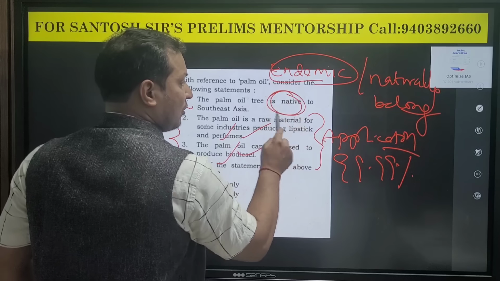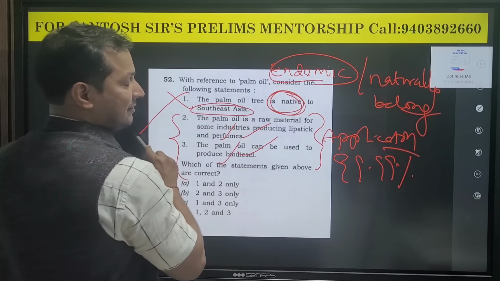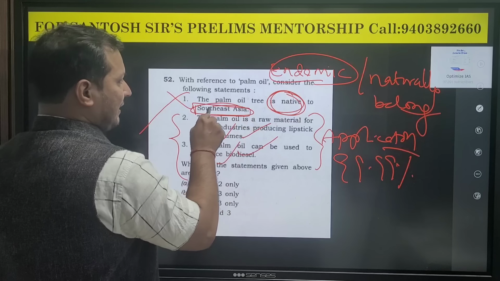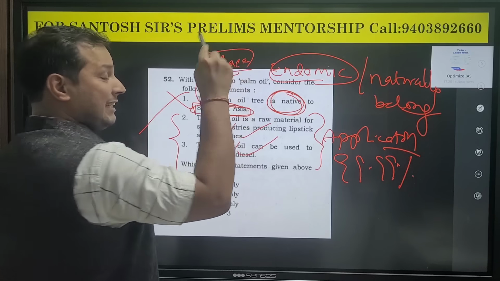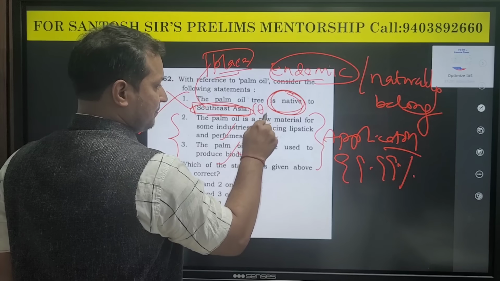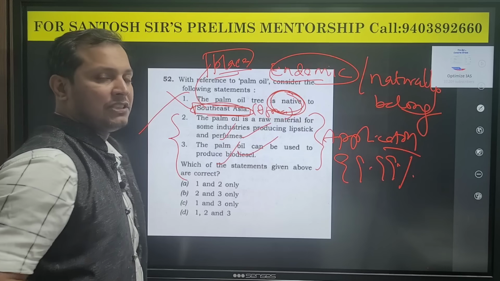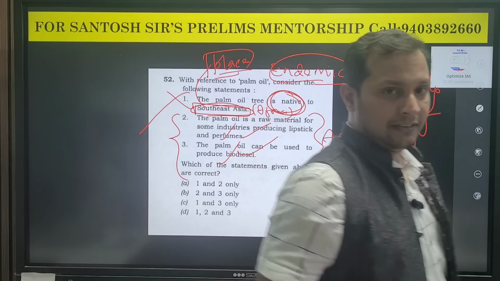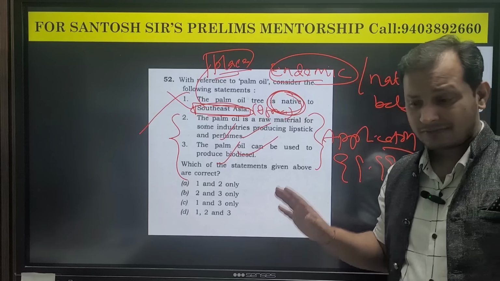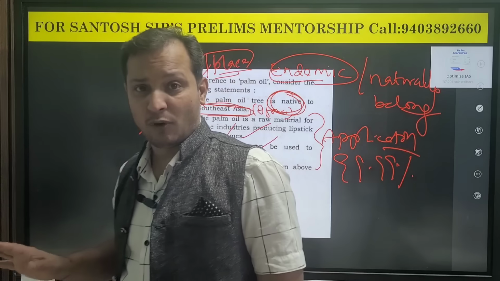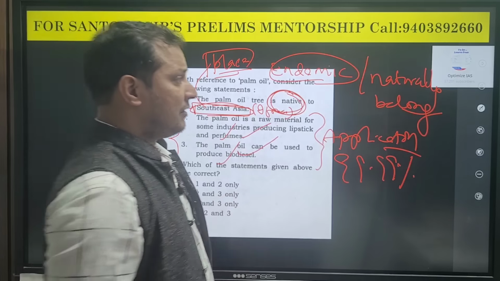And whenever we talk about native, this is native to this region, there are very high chances that the places are incorrect. You can write down, guys, they change the places. Here I think it is Africa. They have changed Africa with Southeast Asia. So keep this in mind. This is the habit of UPSC prelims question setters. This is really very, very important. So what did we learn here?